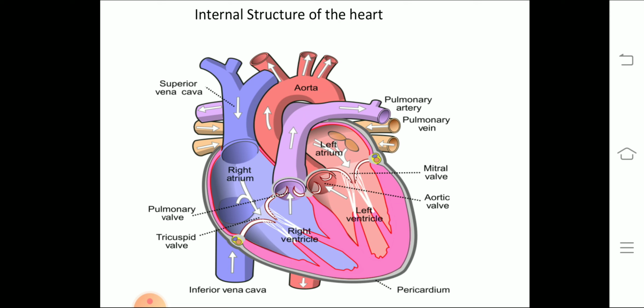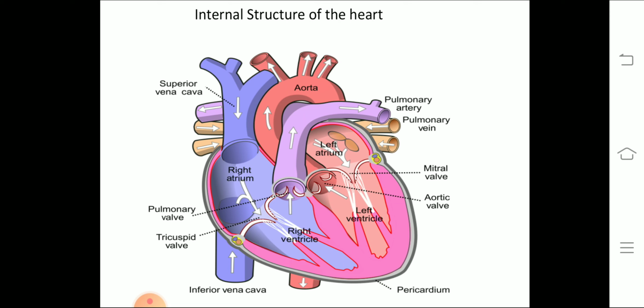The largest artery, aorta, emerges from left ventricle, and then it distributes the blood to different parts of the body through different arteries. And pulmonary artery emerges from right ventricle and takes the blood to the lungs. You can see here the lub-dub sound, dhak-dhak sound.